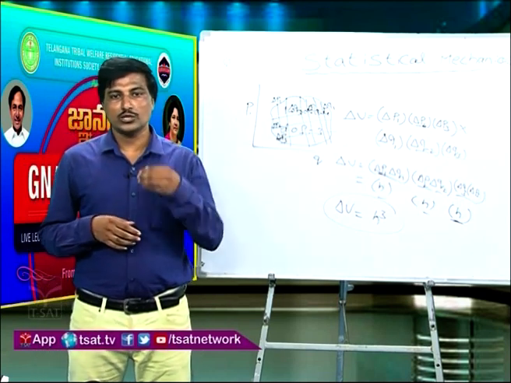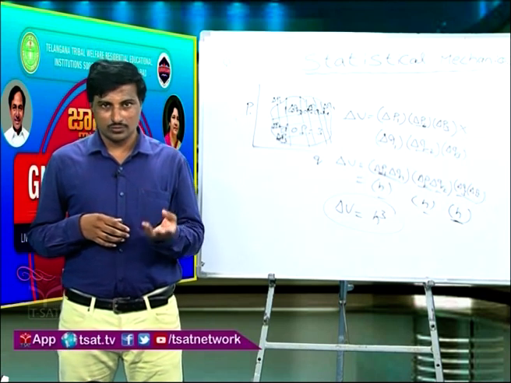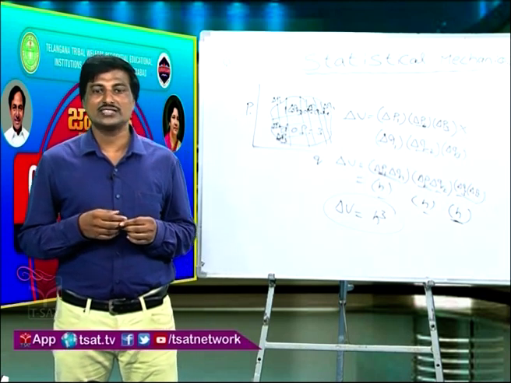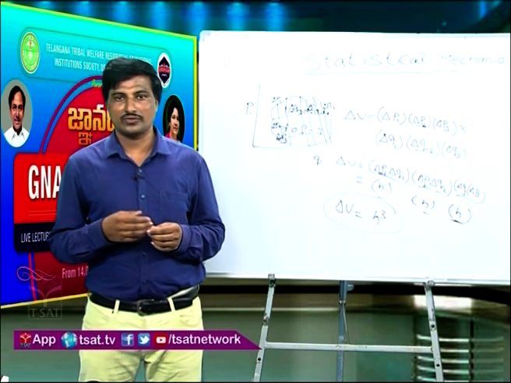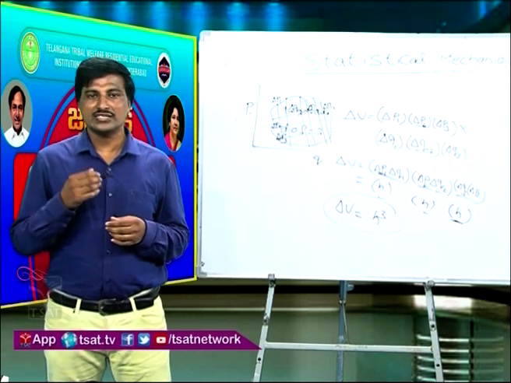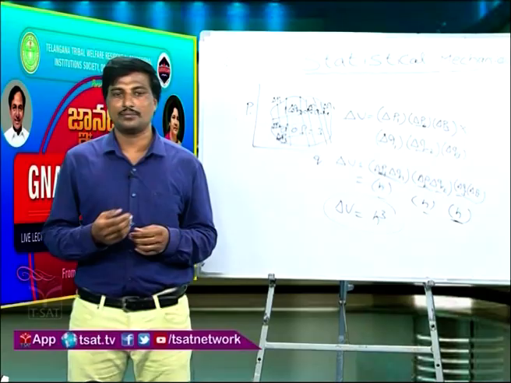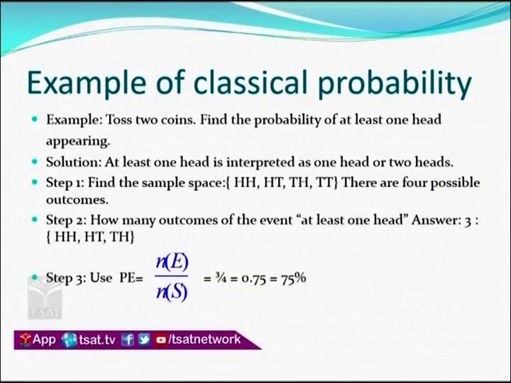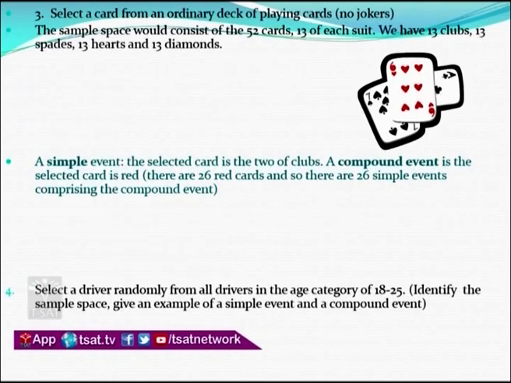So what is the possibility that we can have at least one head? That is 3, because the number of favorable events that we are going to get is 3. So that 3 is divided by the total number of events, which is 4. 3 by 4 is equal to 0.75, which is equal to 75 percent.